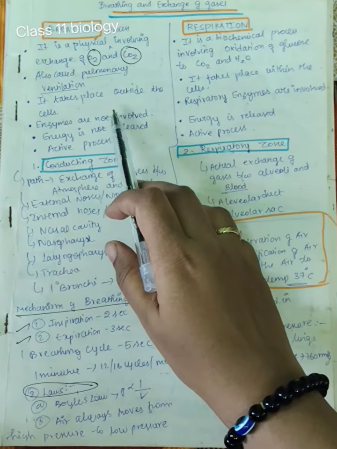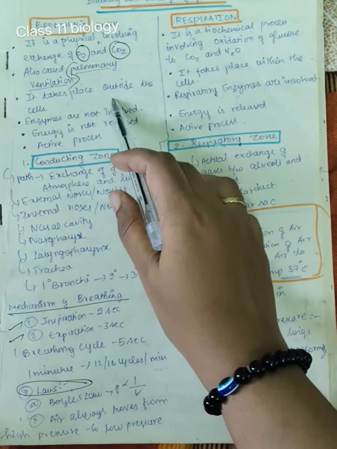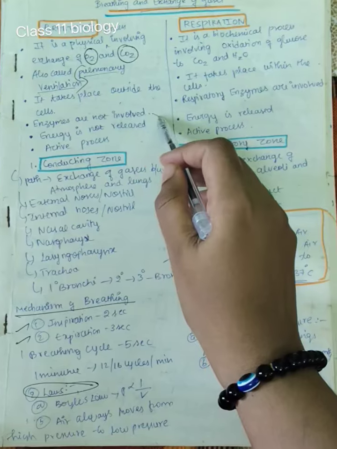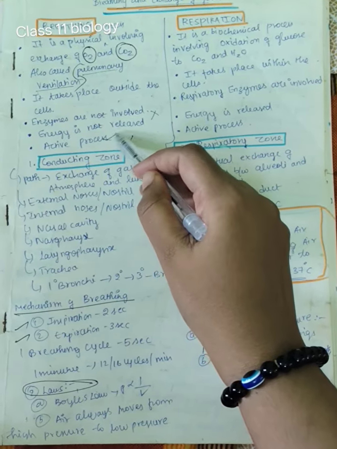Breathing involves the exchange of O2 and CO2. It is also known as pulmonary ventilation. It takes place outside the cell. Here no enzymes are involved and energy is not released. But this is an active process.